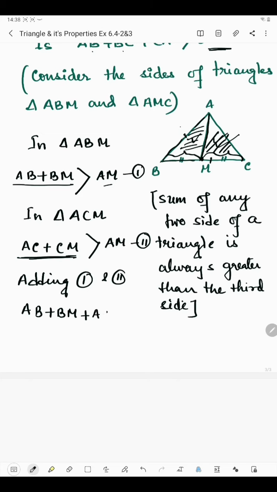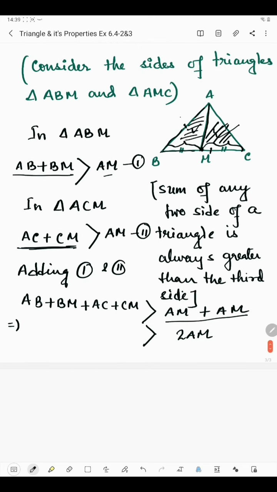In both equations we have the greater than sign, so we'll put greater than sign, and on the right side we have AM plus AM, which is 2AM.